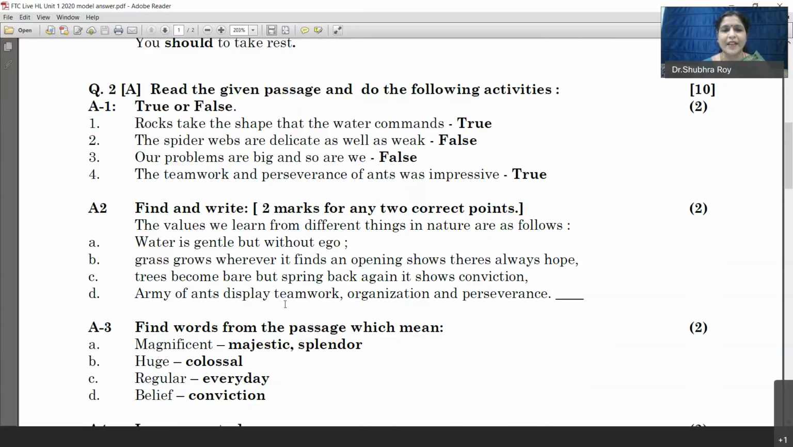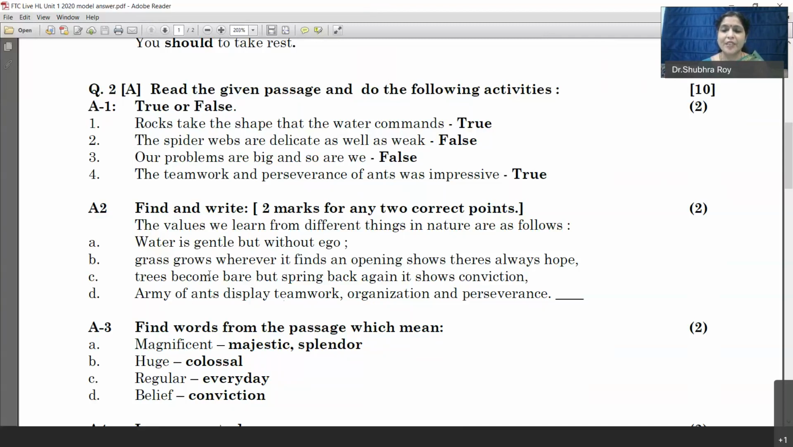Activity 2. Find and write the values we learn from different things in nature as follows. There are 4 things that you learn from nature. Water is gentle but without ego. Grass grows wherever it finds an opening, shows there's always hope. Trees become bare but spring back again, shows conviction. An army of ants display teamwork and organization and perseverance. Any two will be accepted.